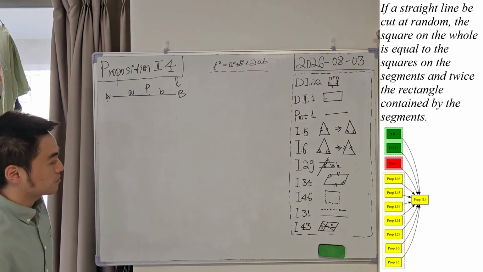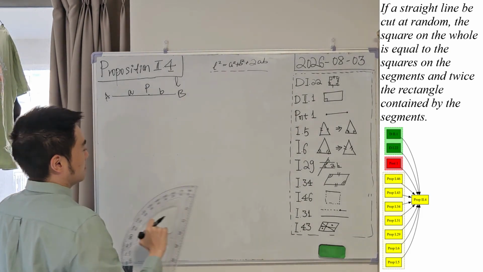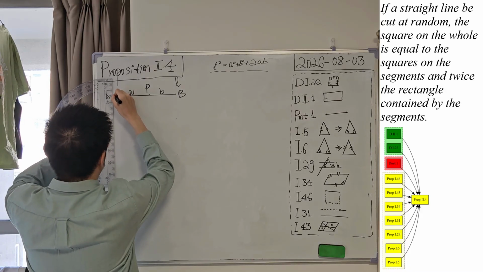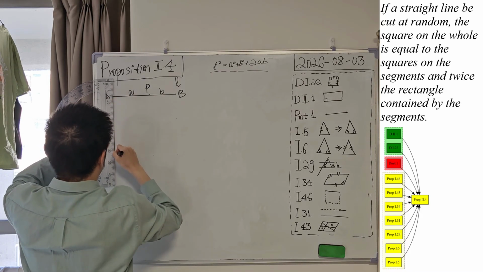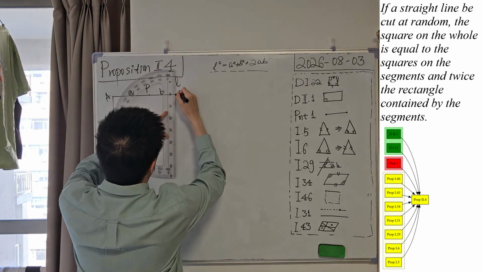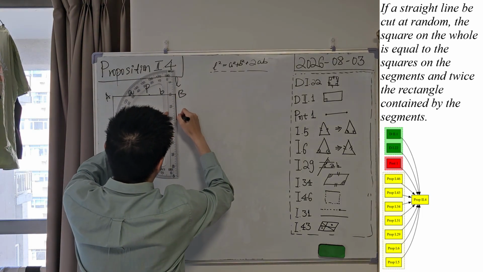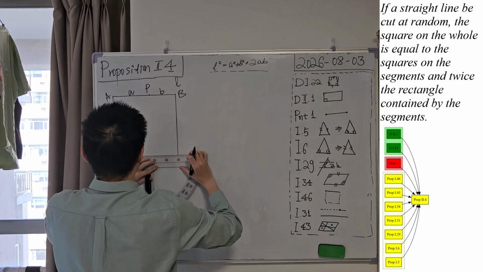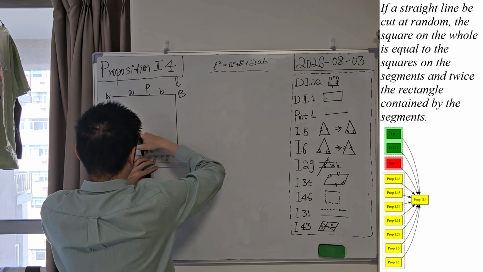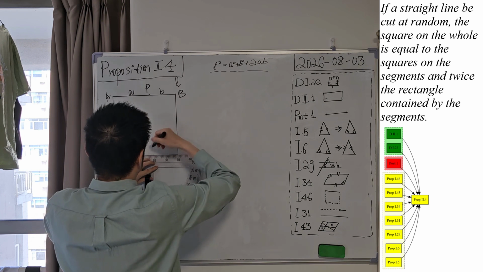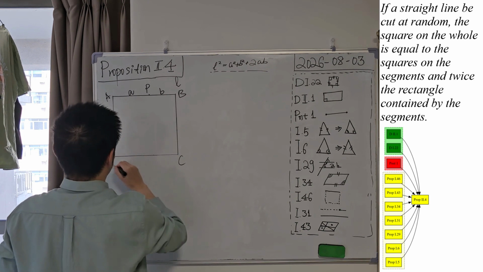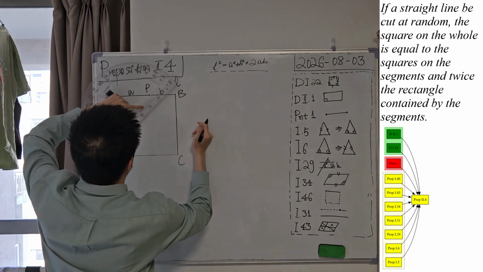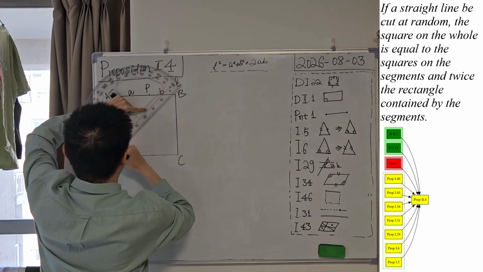So first of all, please recall proposition 46 from book 1. We are allowed to construct a square on a given straight line. So let us construct this square ABCD on the given straight line AB, okay? And then let us use postulate 1 to construct a straight line BD by joining them.